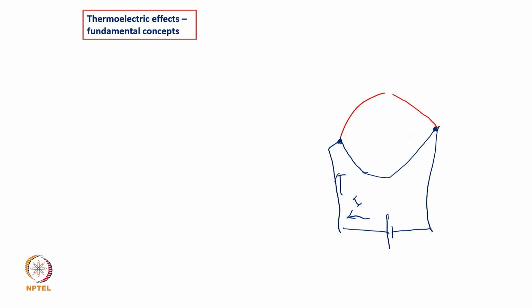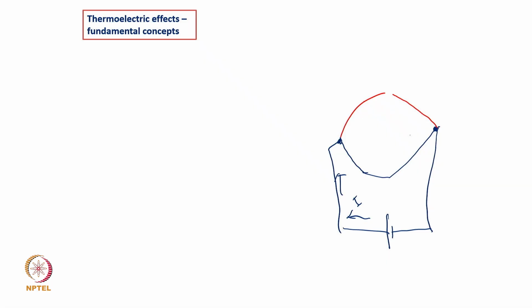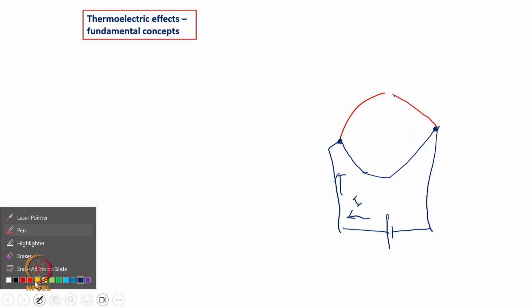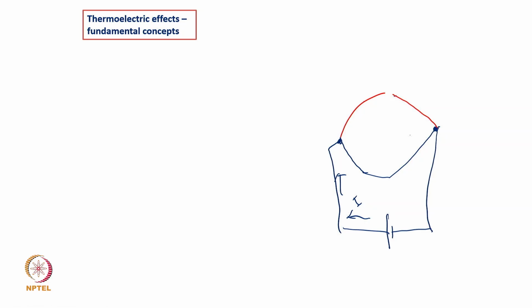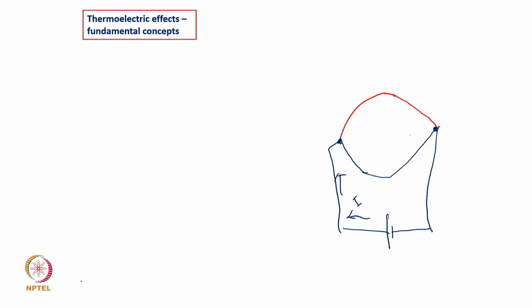What will happen in this case? Heat will be lost in one junction and heat will evolve in another junction.